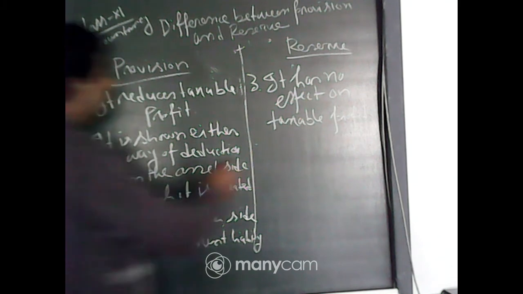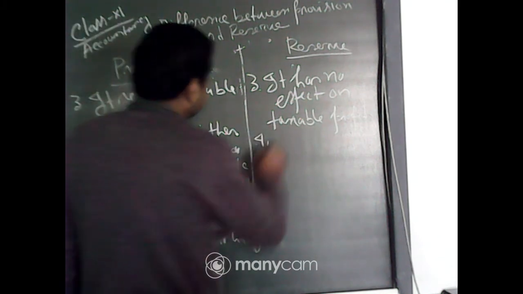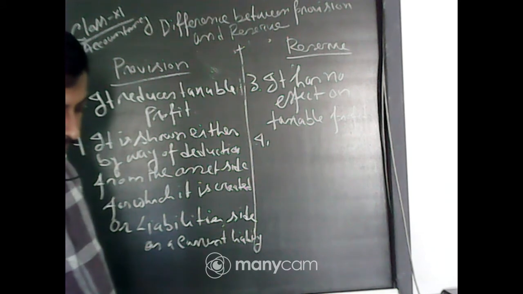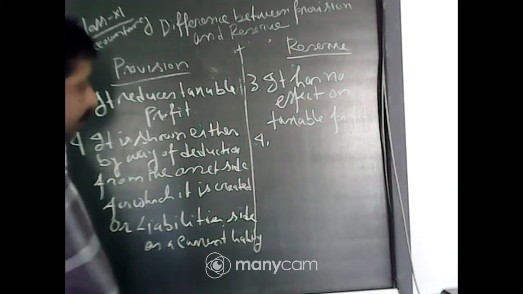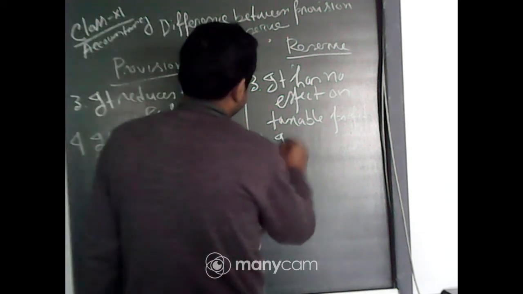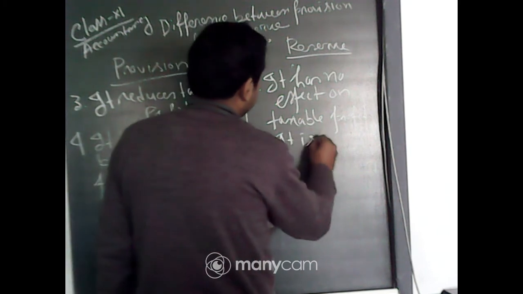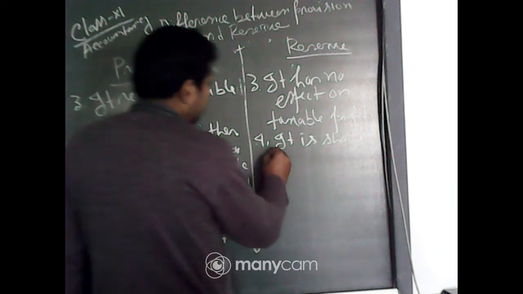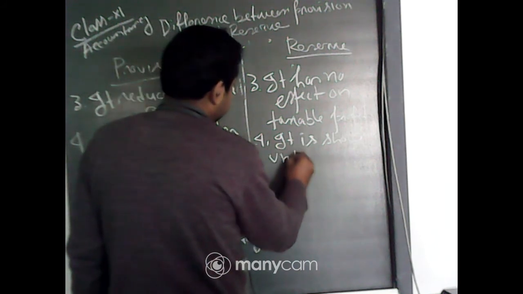Now, how is the reserve shown? It is shown on the liability side after the capital amount.